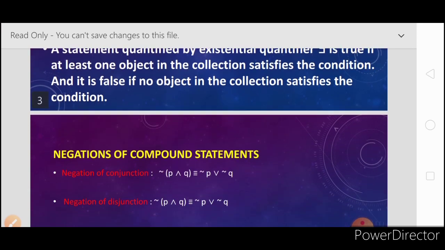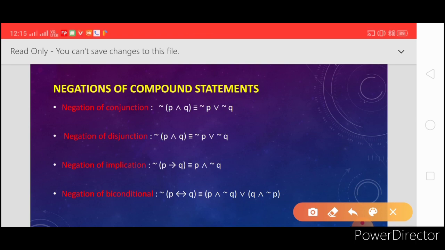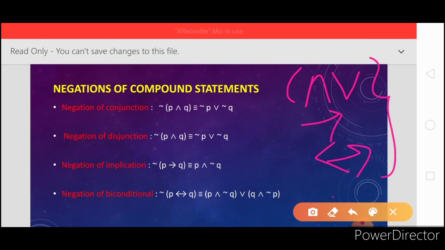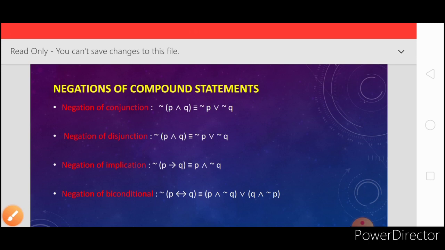Okay, so friends, now the next concept of this chapter, negation of compound statement. We learned about the compound statement. A compound statement means a statement connected by using connectives: conjunction, disjunction, implication, double implication, or negation. These connectives combine simple statements, and then we get a compound statement.